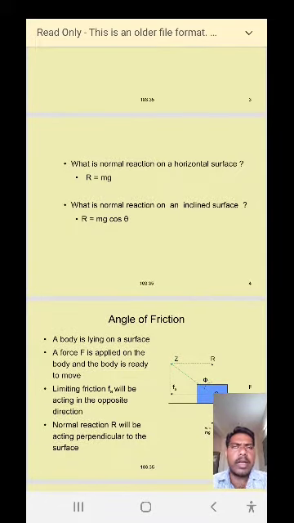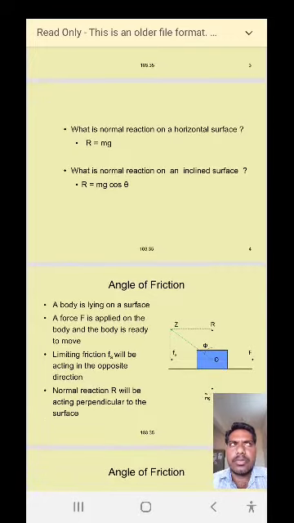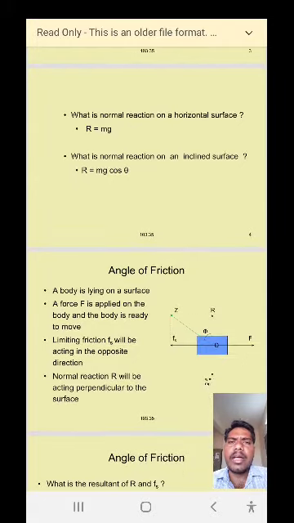Once again I will remind you about the normal reaction. What is normal reaction? On a horizontal surface, when the body is placed on the horizontal surface, the normal reaction R is equal to the weight of the body, that is R is equal to mg.